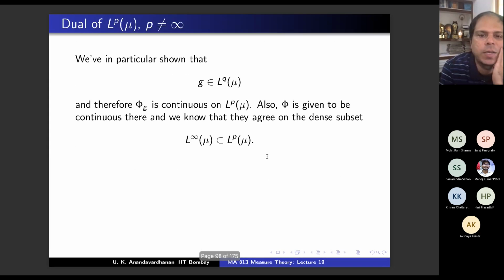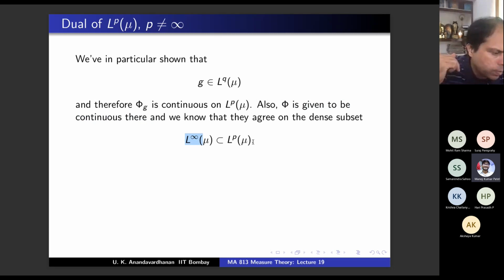Phi is anyway given to be continuous on L^p. That's what we started with, right? Phi is from L^p to the dual. So both phi and phi g are continuous functions on L^p, and they agree on L infinity. Is it true that L infinity is contained in L^p?